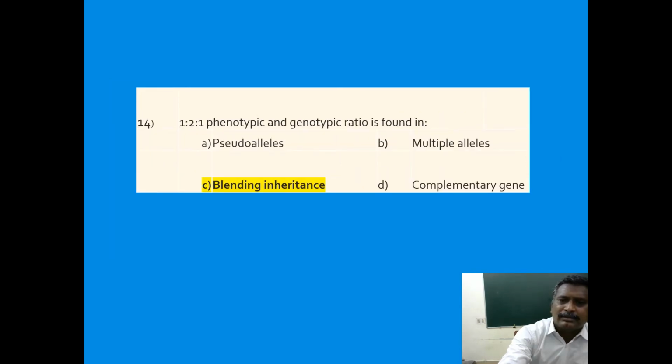Phenotypic and genotypic ratios found in blending inheritance. Blending inheritance, incomplete dominance, mosaic dominance or intermediate dominance, all are same. Pseudo alleles, the best example for pseudo alleles is Rh blood group.